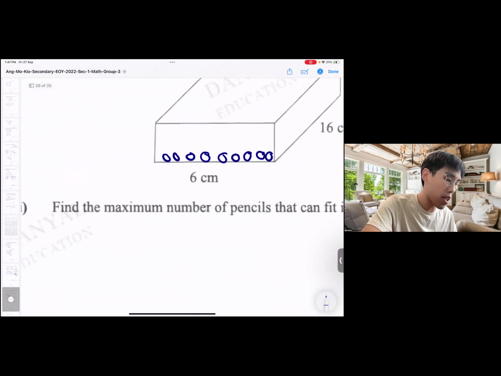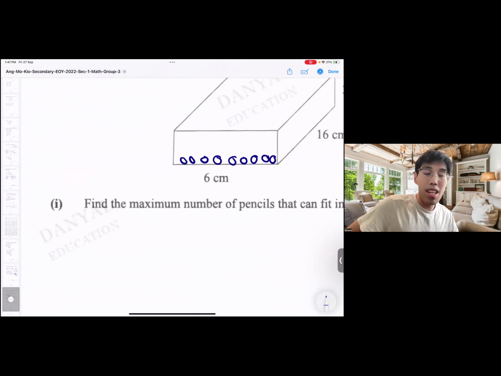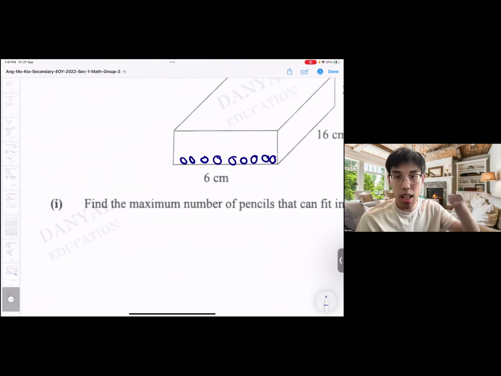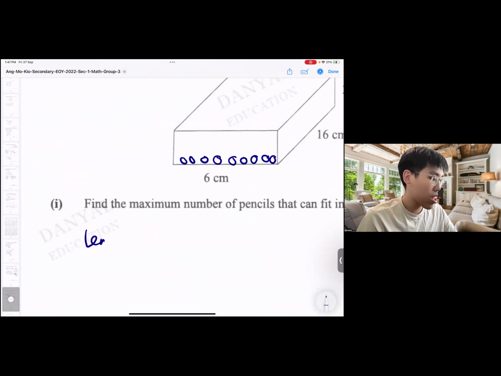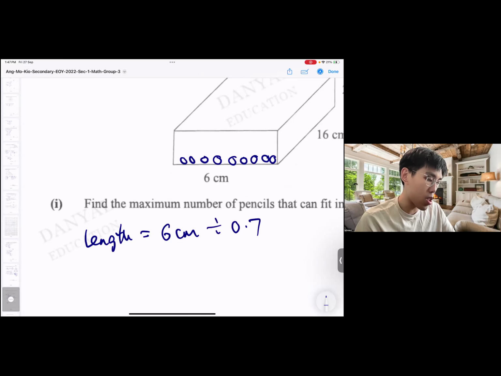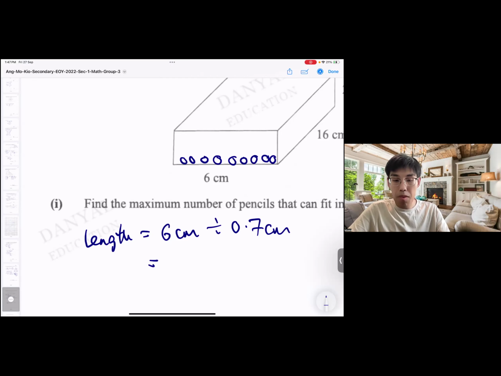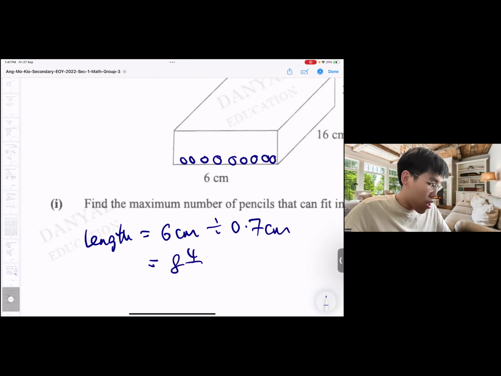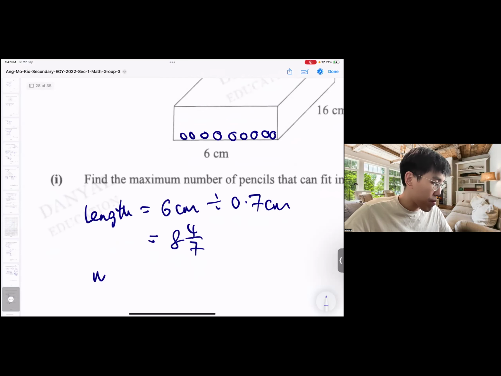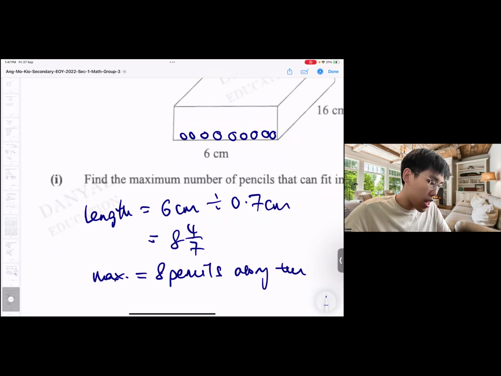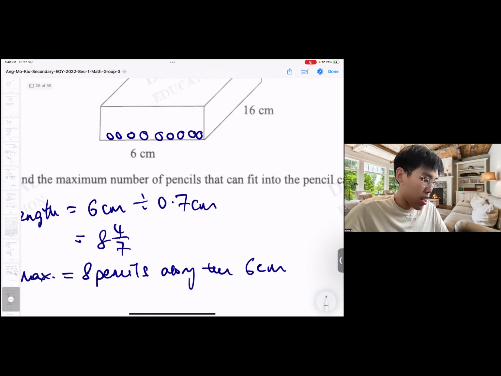Okay, so we know that the diameter is 0.7 cm. We are moving along 6 cm. So that means the length will be 6 cm divided by 0.7. That means along the 6 cm length, how many of the circles can we fit? That's the idea that we are looking at. And then I'll get 8 and 4 out of 7. That means the maximum is 8 pencils along the 6 cm length.